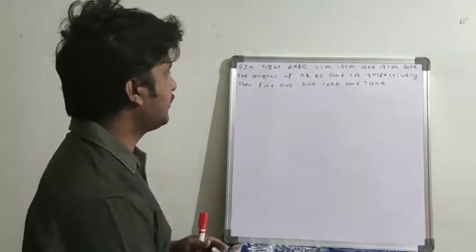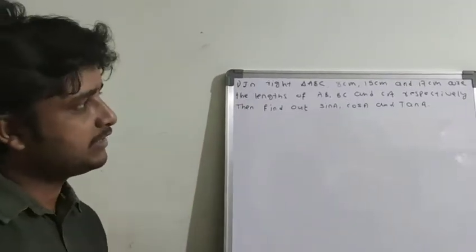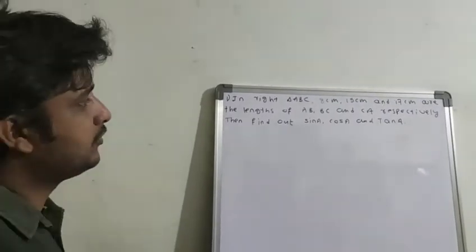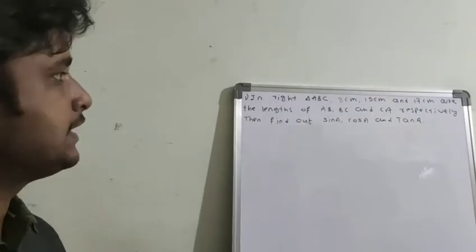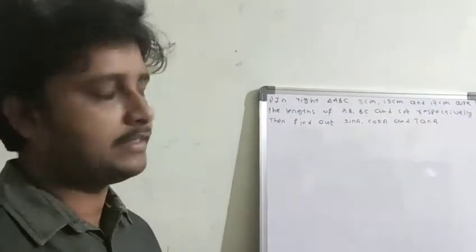So this is the 11th point, the first question. In right triangle ABC, 8 centimeters, 15 centimeters and 17 centimeters are the lengths of AB, BC and CA respectively. Then find out sin A, cos A and tan A.